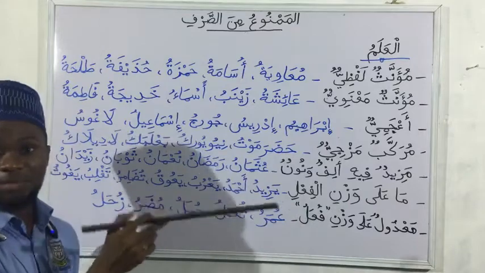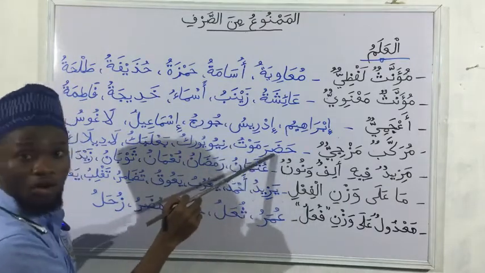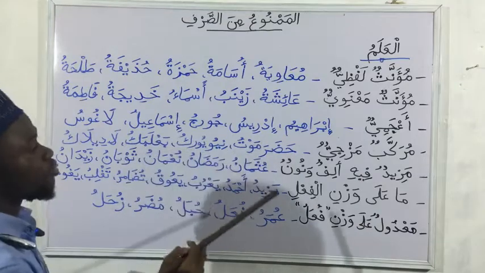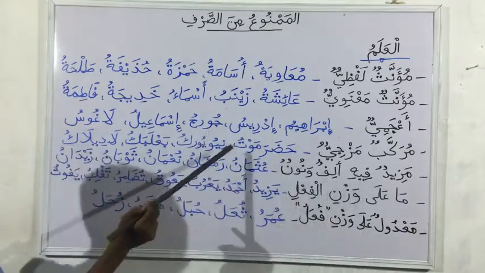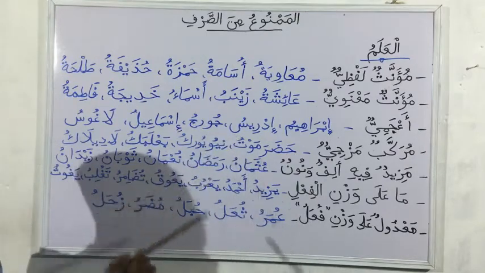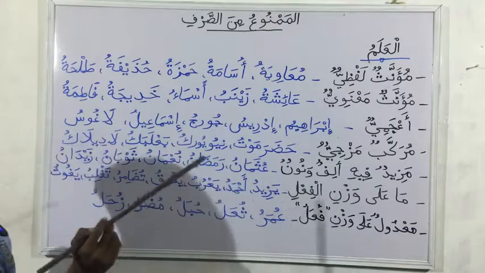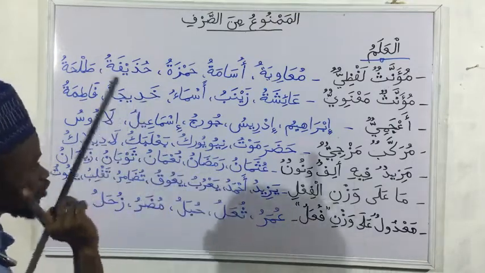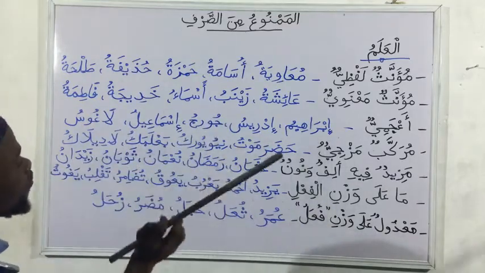Hadramaut, that is in Yemen. That city is formed from two words, Hadoro and Maut. Hadramaut. So when we join them together, it is what? Hadramaut. And the end of the second word, we have joined it together. So the end will be that of the second word, and it is Mamnu min as-sarf. It does not take tanween, and in Majrur state it takes only fatha.